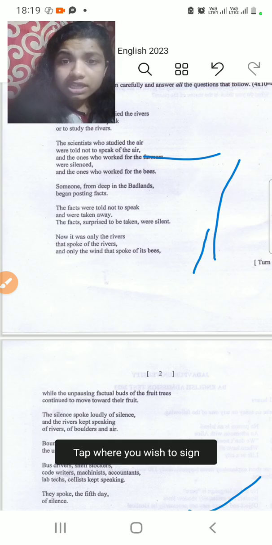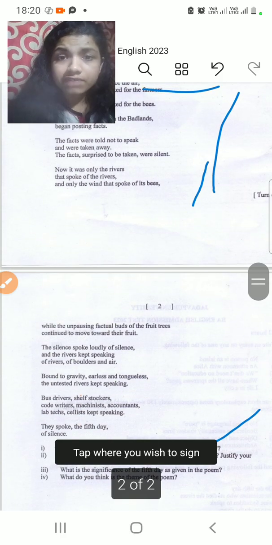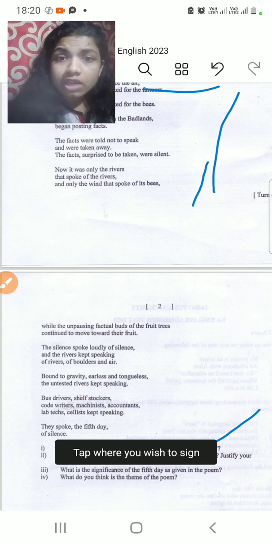Now it was only the rivers that spoke of the rivers. So now the scientist is no more speaking about the river because he was forbidden. Who is speaking about rivers now? It's the river itself talking about rivers. Only the wind that spoke of the bees. Now the wind is speaking about bees rather than scientists.